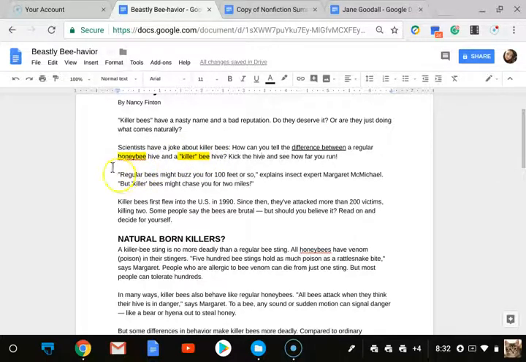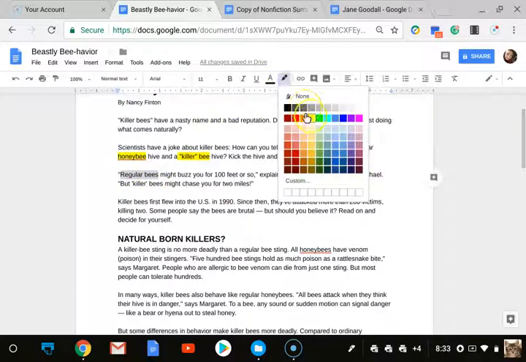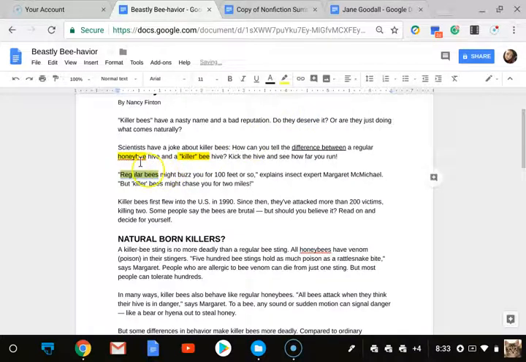Now I see a quote, so it tells me this is something that someone is saying. It says, "Regular bees might buzz you for 100 feet or so," explains insect expert Margaret McMichael. "But killer bees might chase you for 2 miles." Okay, so I'm definitely seeing a comparison here. So I see regular bees. I'm going to go ahead and highlight that because that's, like before, the honeybees. So regular bees might buzz you for 100 feet or so.